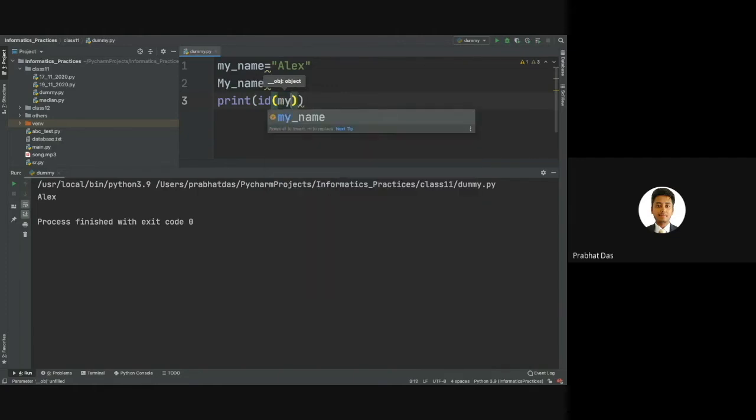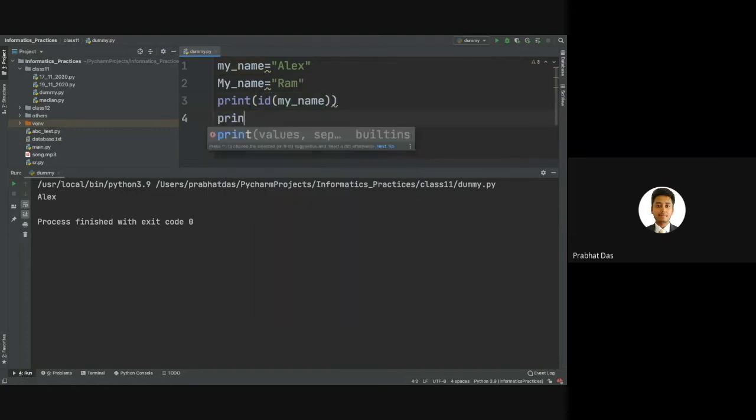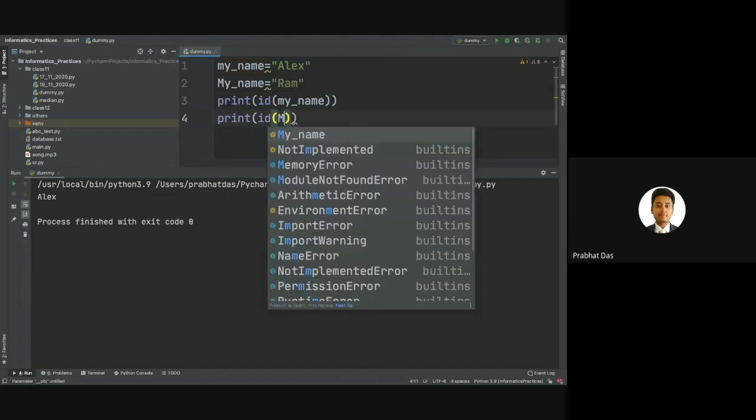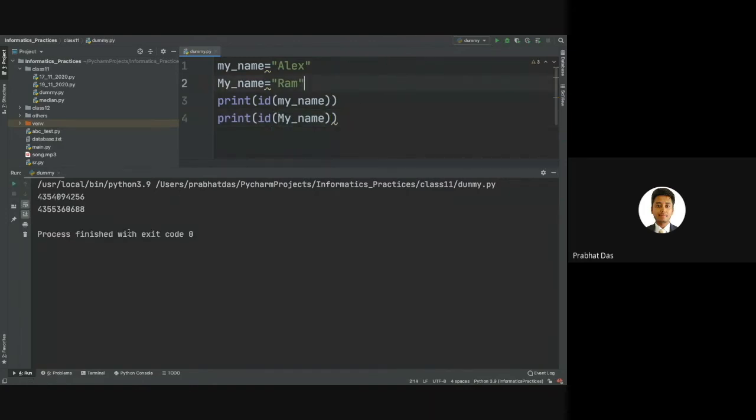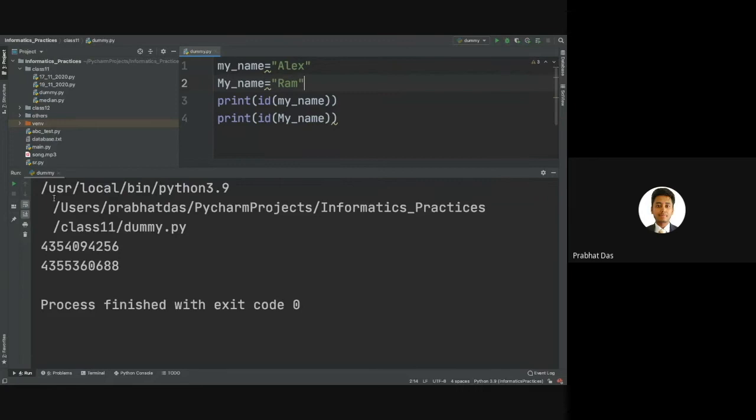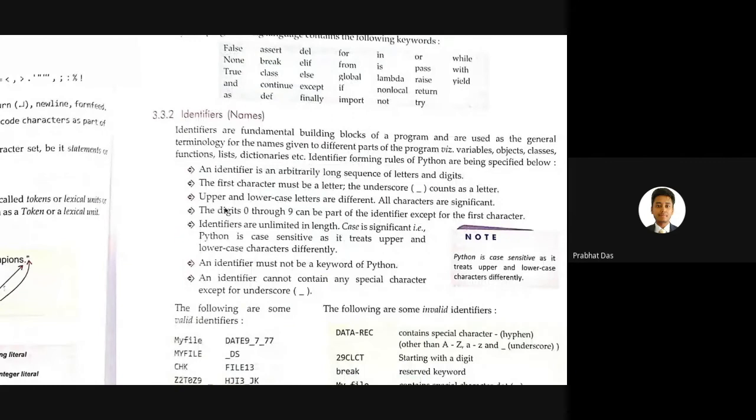We can generally use this id function to get that. So you can see I'm printing the address of both the identifiers, one with uppercase and one with lowercase. The moment I execute the code, you can see that the address of the first identifier is 435409426, but for the second identifier it is 43553606888. That means both of them are stored in separate memory locations and are being treated differently. So I hope this rule is also clear, that uppercase characters and lowercase characters are treated differently in Python.